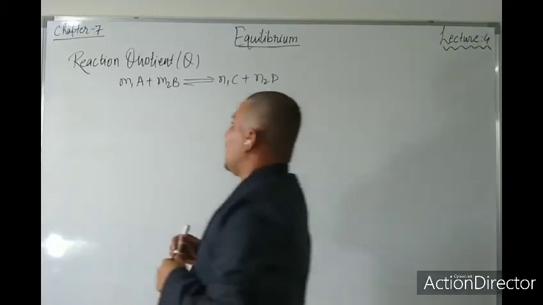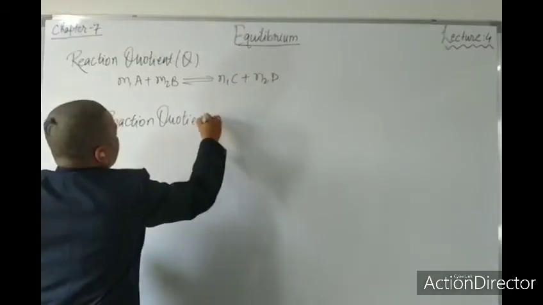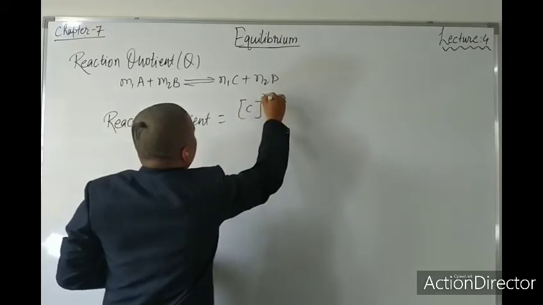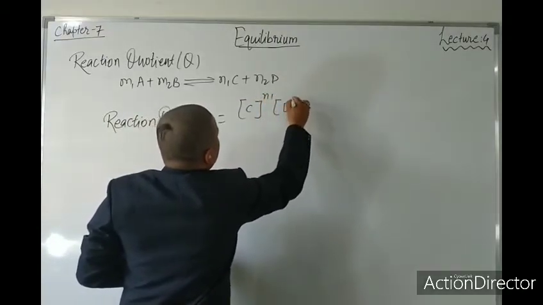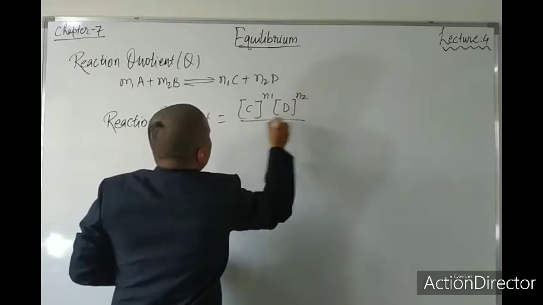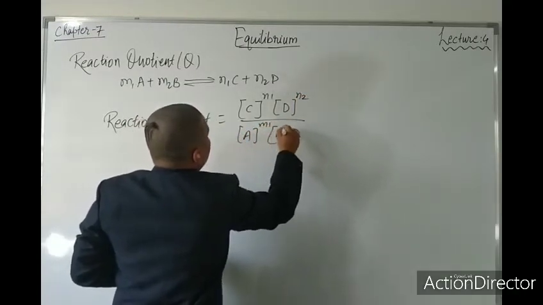So the reaction quotient will be the concentration of product, that is C to the power n1 times D to the power n2, upon A to the power m1 times B to the power m2.